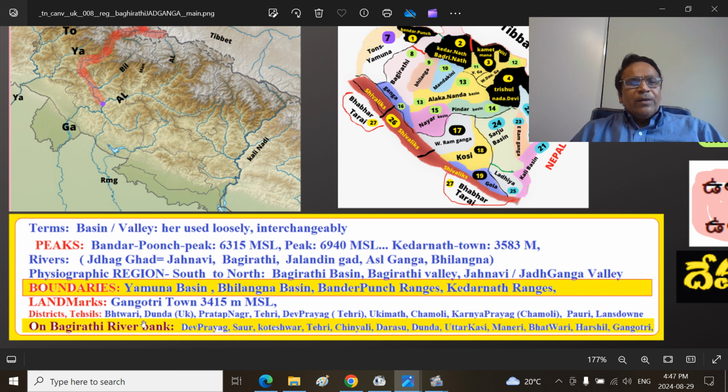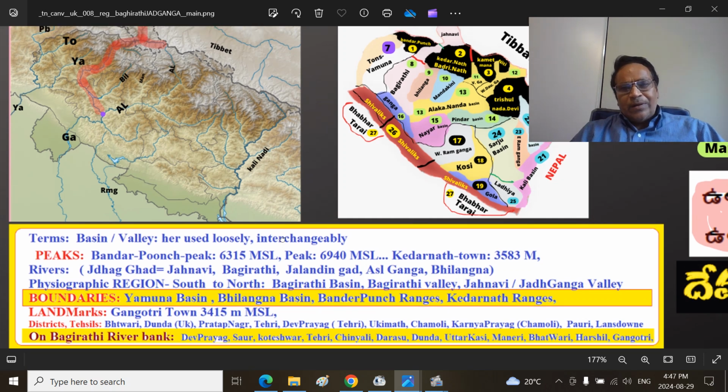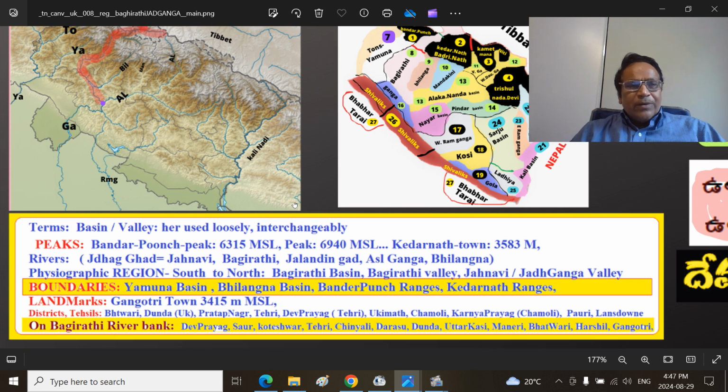Batwari, Dunda, Uttarkashi, Pratapnagar, Tehri, Devaprayag in the Tehri district, that is Tehri Garhwal, and Ukhimath, Chamoli, and Karnaprayag, upstream regions in the Chamoli district. And we also see certain small parts in the Pauri region, the lower part in the Pauri Garhwal region. That is just a few kilometers north of Mussoorie hill station.